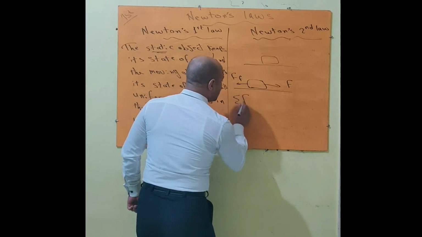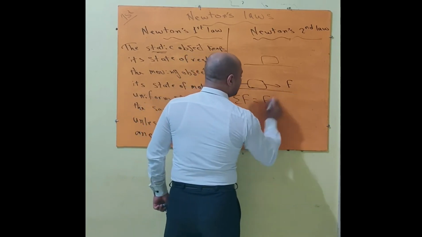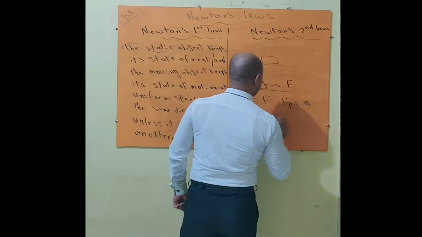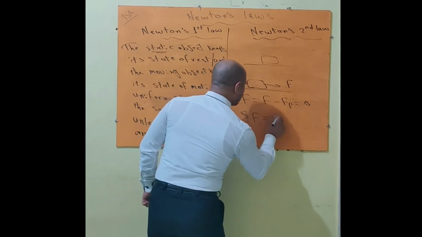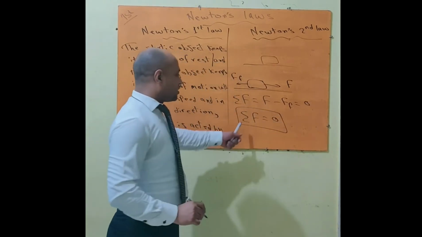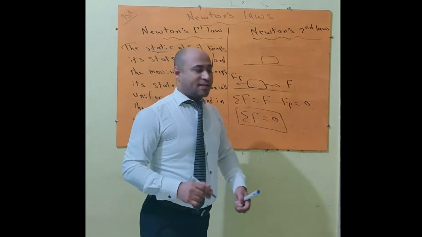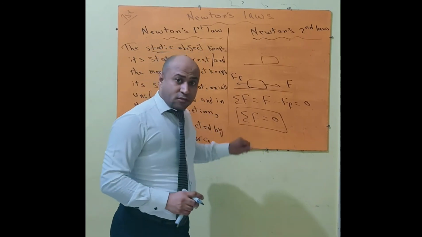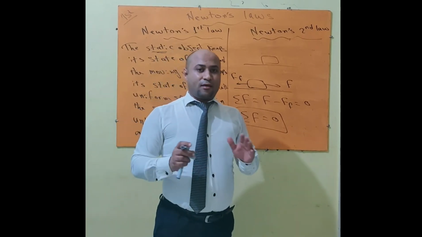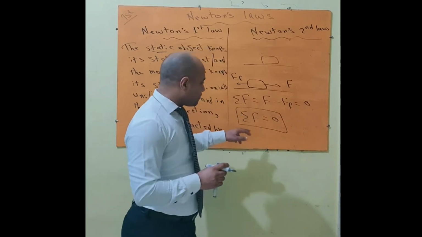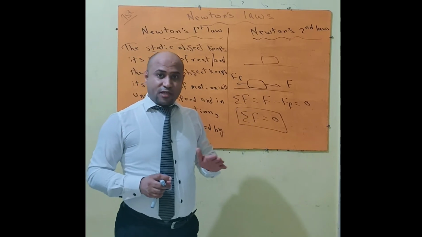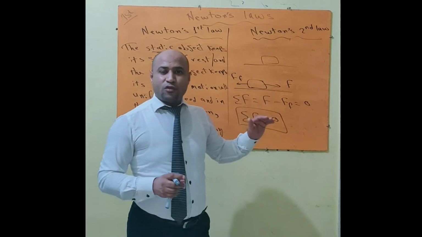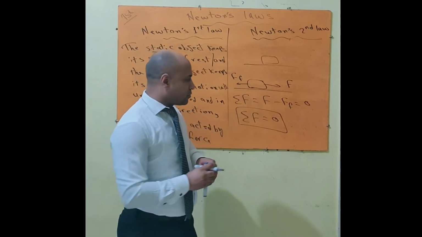So summation F equals what? The car pushing force minus friction force equals 0. So we can represent Newton's first law as summation F, the resultant force, equals 0. Which means that if we have an object and this object isn't affected by an external influence called force, it keeps its state of rest if it was at rest, or it keeps a state of motion with uniform velocity in the same direction.